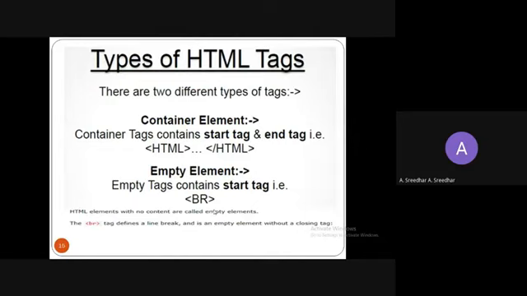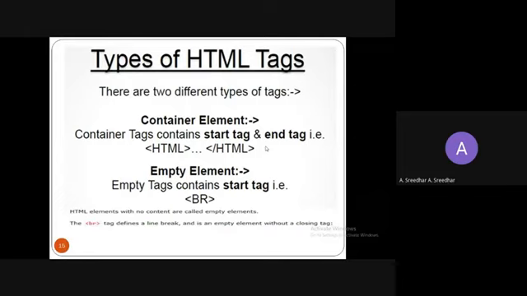So types of HTML tags. What are the different tags? We already discussed what a tag is, right? Now we can move on to the different tags here. So there are two different tags. What are the two elements? Basic elements or basic components are only tag and attribute.